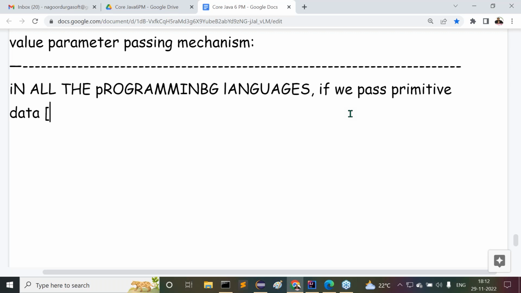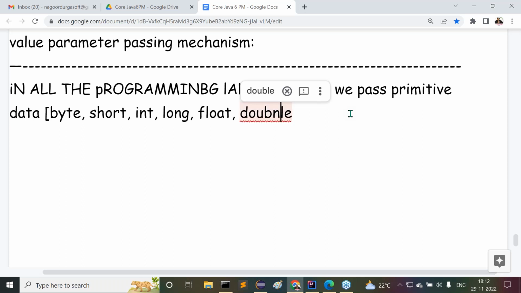Can you tell me what these primitive data actually are? Byte, short, int, long, float, double. Next one is boolean. Then after that, char. These are the primitive data.